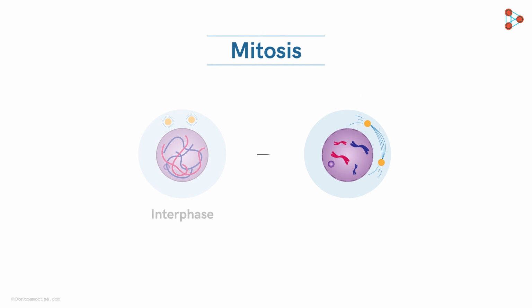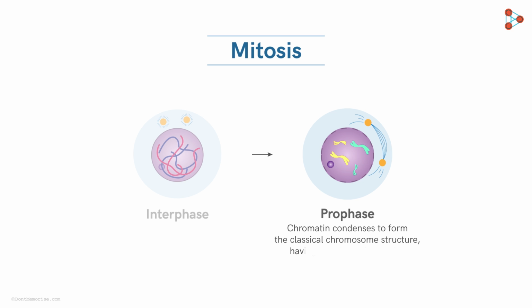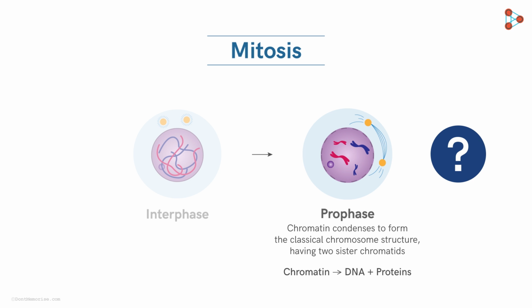It enters the first dividing phase of karyokinesis, that is the nuclear division, which is called the prophase. We are familiar with the events that the cell undergoes in this phase. The chromatin condenses to form the classical chromosome structure, having two sister chromatids. We very well know the chromatin is nothing but the DNA associated with the proteins. So condensation of this chromatin begins in the prophase. And what happens next? Correct.